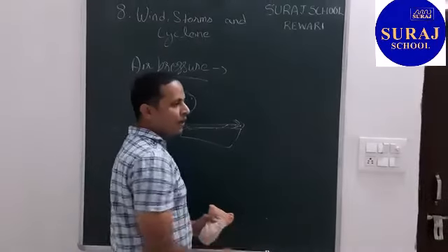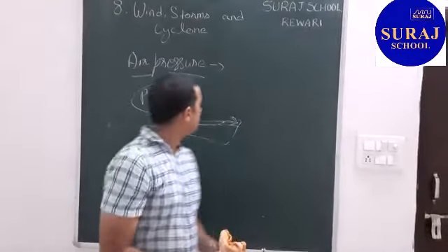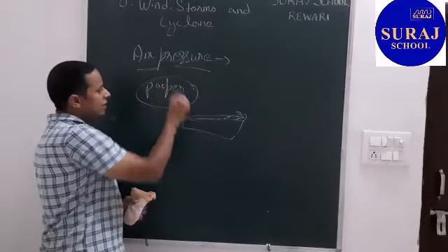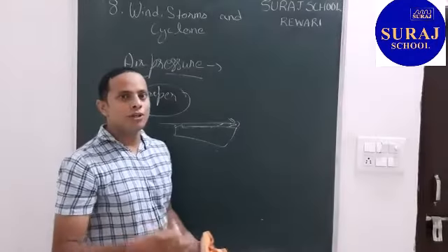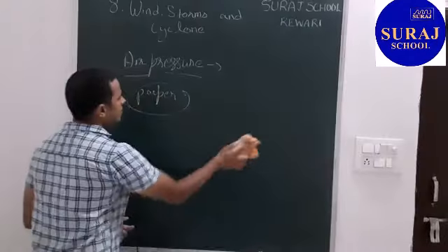So flowing of air reduces pressure. By these two activities we saw that air exerts pressure, and when air blows it decreases pressure.